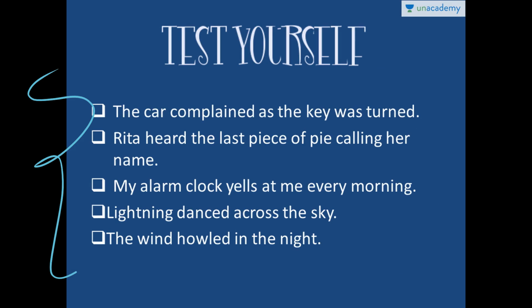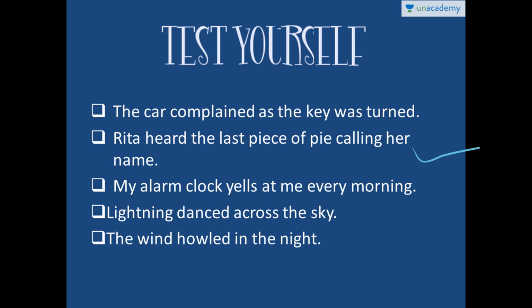You can pause the video. Let's begin. You have to figure out which of the following are correct examples of personification. Let's read them. The car complains as the key was turned. So the complaining of the car is a human ability given to a non-human thing, which makes it a personification. Rita heard the last piece of pie calling her. So the calling of the pie: the pie is a non-human thing which is given a human ability to call someone. So this sentence again becomes a personification.